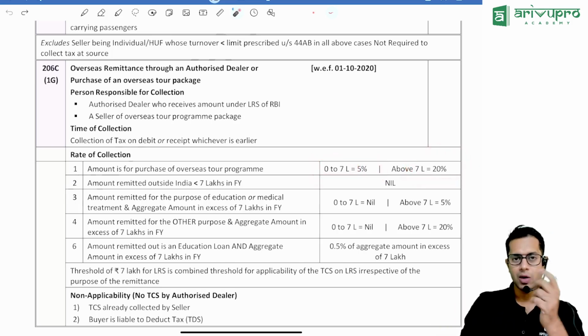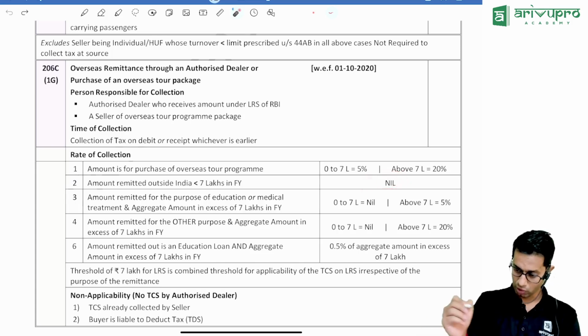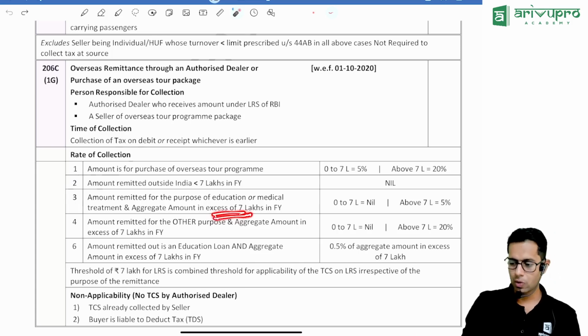If you have remitted money outside India, up to 7 lakh rupees, nothing is required to be deducted. However, if you remit the amount outside India for educational or medical purposes and it is more than 7 lakh rupees, then for the first 7 lakhs, nothing is there.